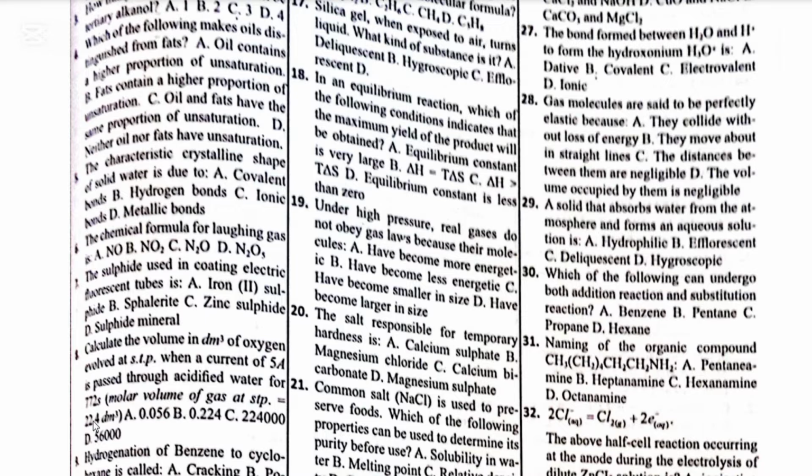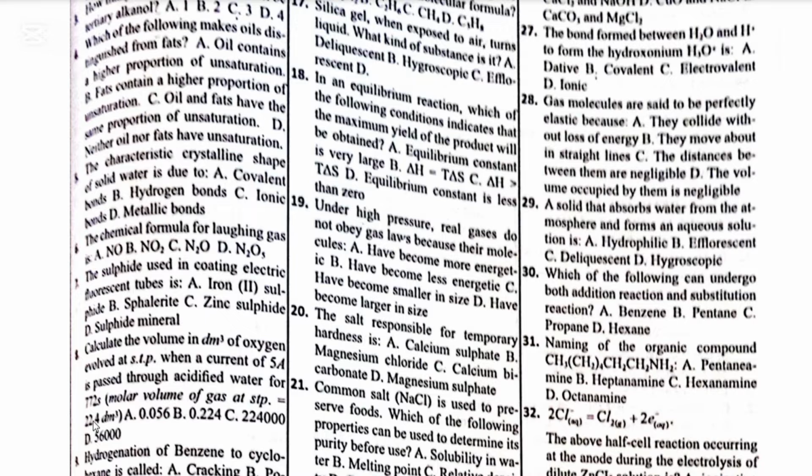to give you 3,860 coulomb. From the equation, it can be deduced that 1 mole of oxygen at STP, which is 22.4 decimeter cube, will require 4 Faraday, which is 4 times 96,500 coulomb.